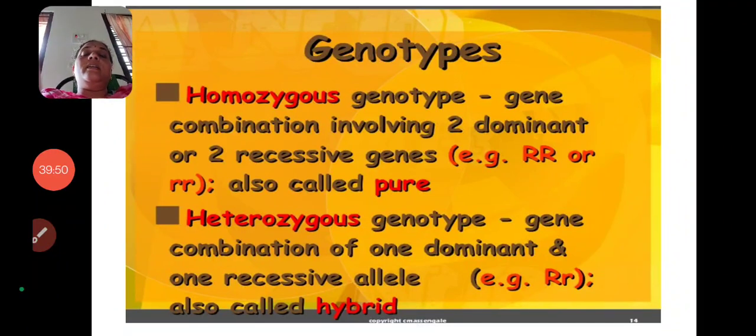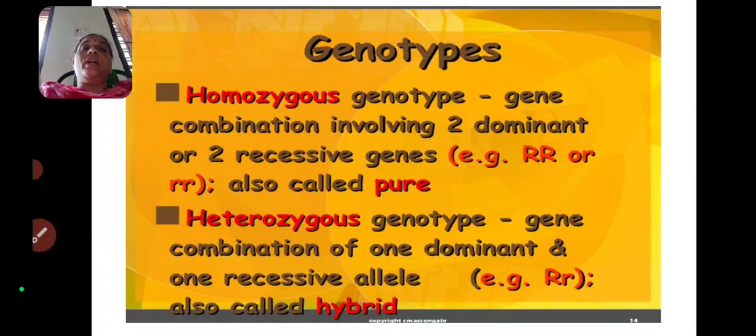Next, some important terminology is here, that is homozygosity and heterozygosity. Homo means same and hetero means different. So in the homozygous genotypes, the gene combinations involve two dominant genes or two recessive genes. For example, capital R capital R are two dominant genes, that is a dominant homozygous allele, and next one is small r small r, that is a recessive homozygous allele.